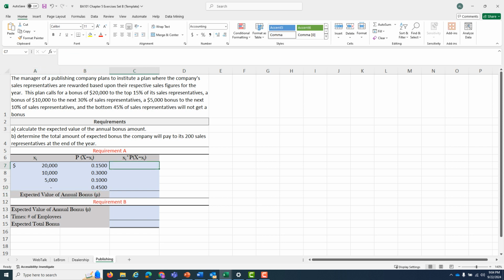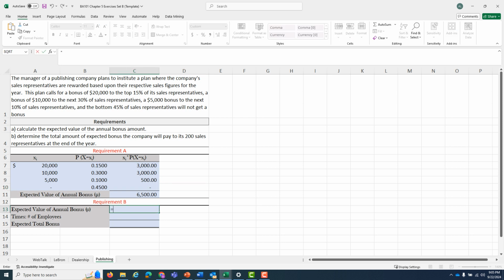Now, to figure out what our expected value is, we first take the individual input and the probability of it happening, multiply them together. And I can just fill handle now to fill in all these columns. And I can sum those up to get the expected value. What we expect the bonus to be for any one employee within our staff, and it's $6,500.